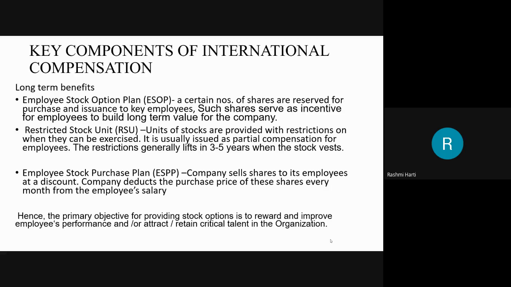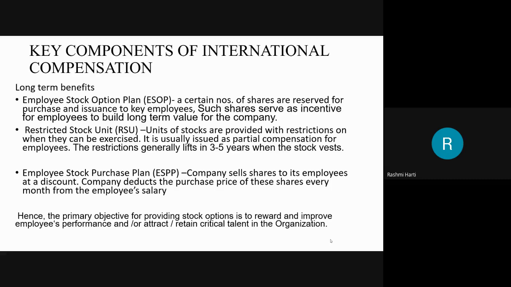Incentive is basically when you produce more than your target, you get better incentives. In the same way, when you work better, your share prices will go high, and as a shareholder, you'll be getting back the returns. This employee stock option plan is put forth to build long term value for the company.